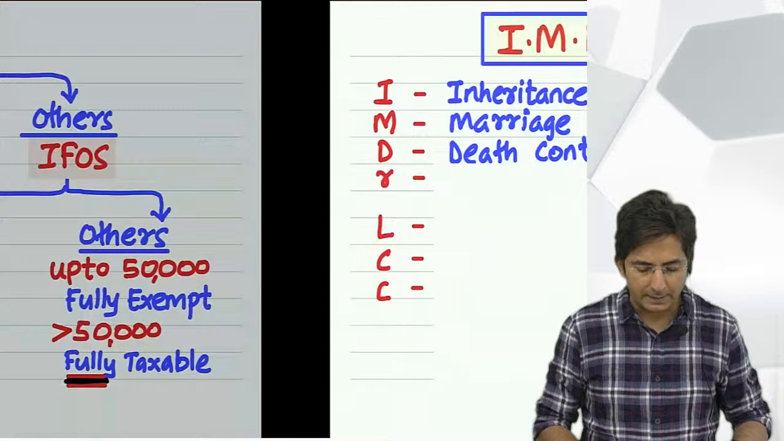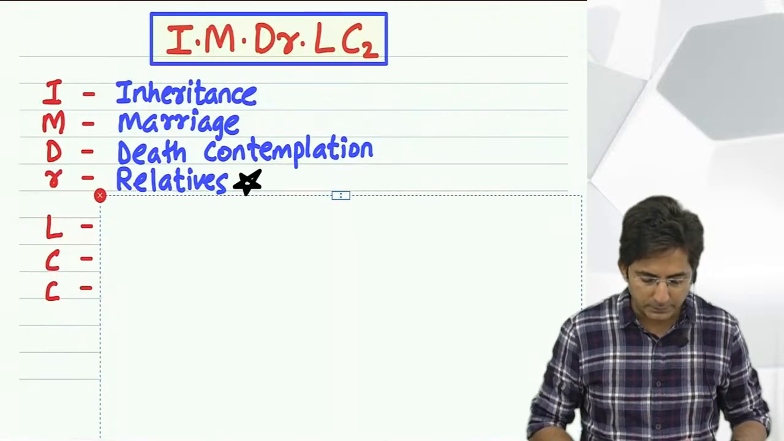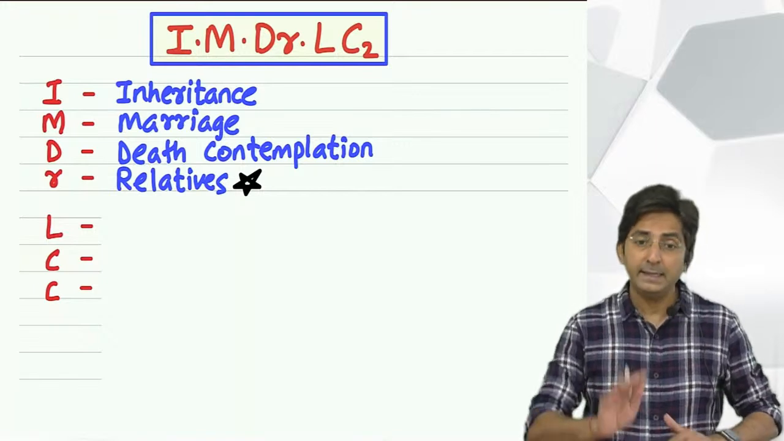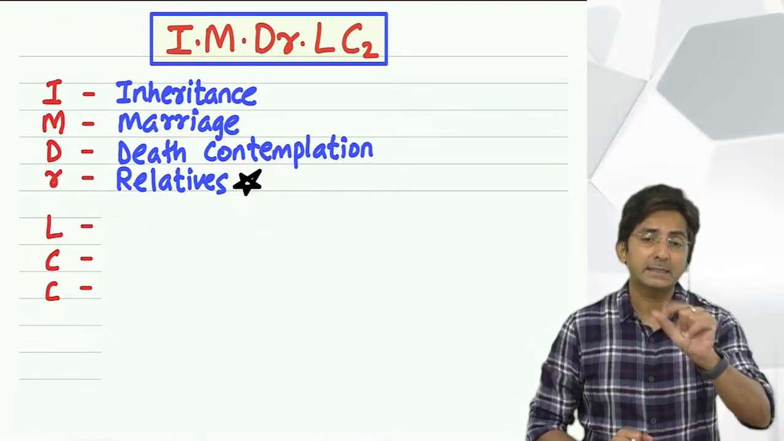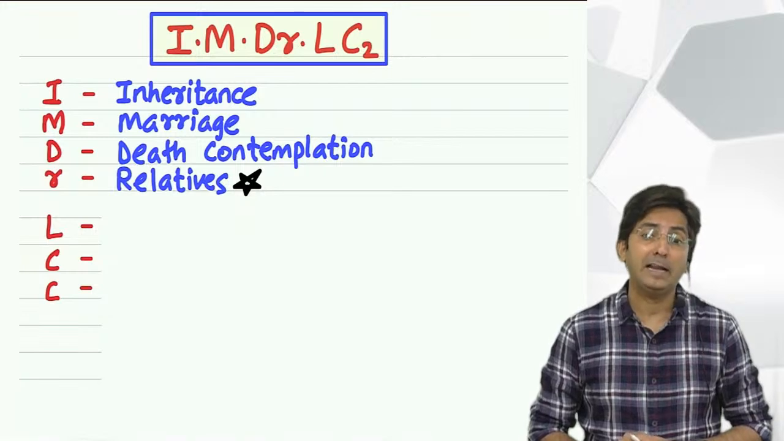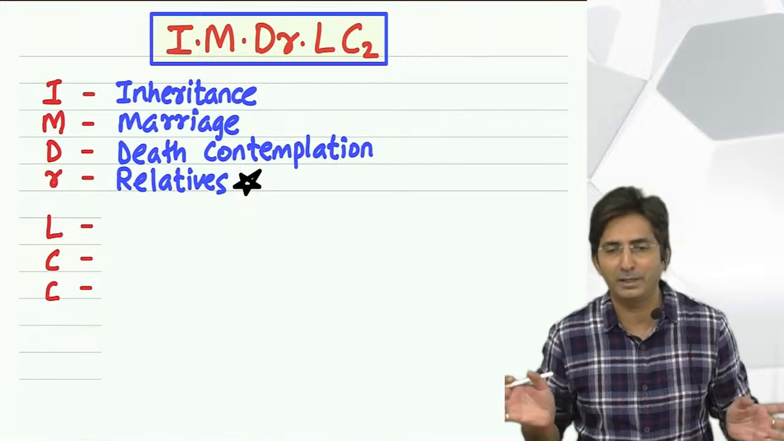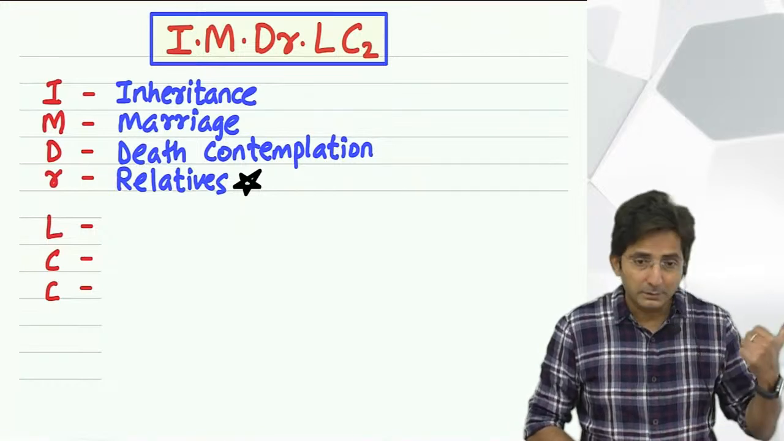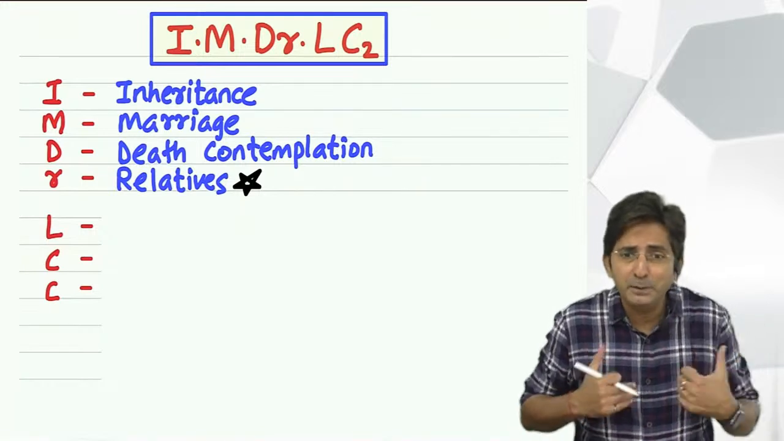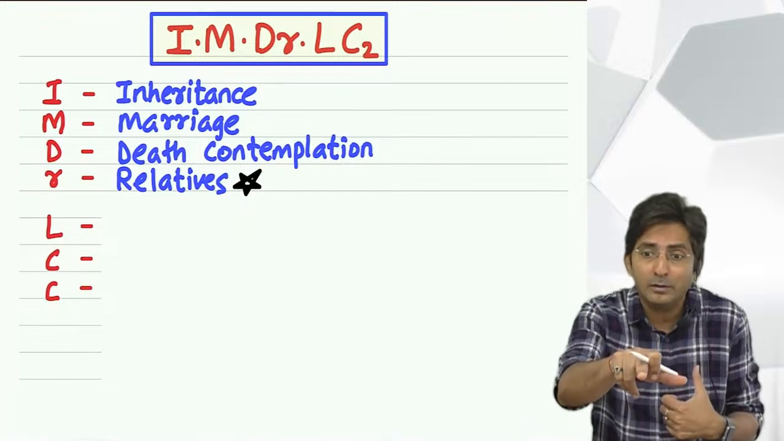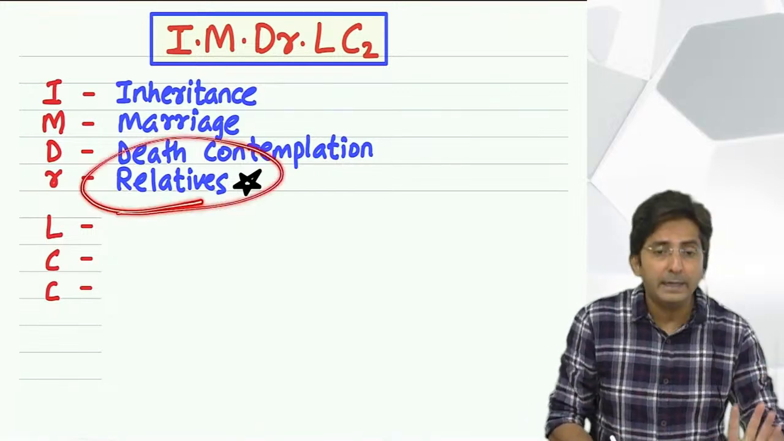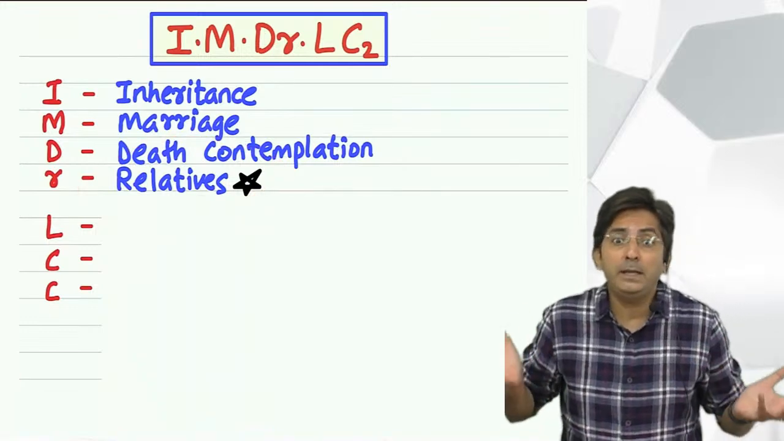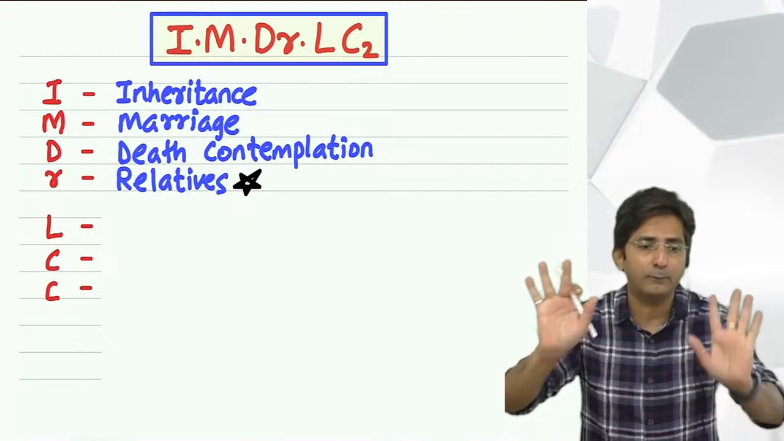Next alphabet is R. R for gift from relatives. If you get a gift from relatives, then it is believable. See, if I say my friend gave me a 20 lakh gift, you cannot believe. But if I say my father gave me a gift, my brother, my sister who loves me a lot, then it can be believed. So a gift from a relative is believable, and the gift which the government believes, the government exempts fully.